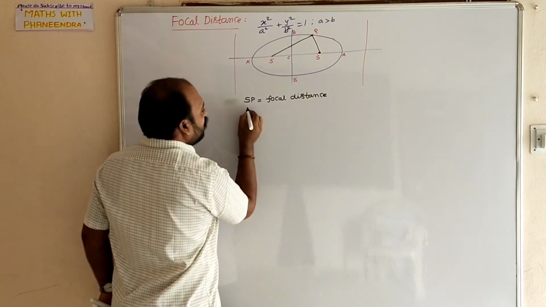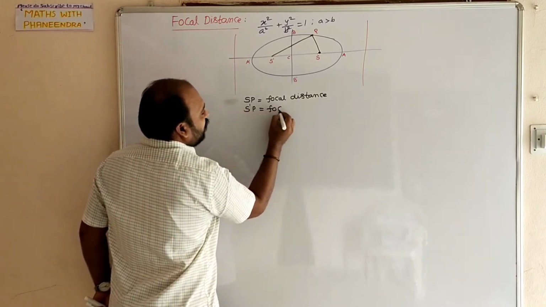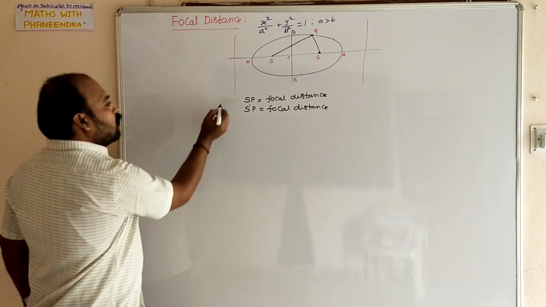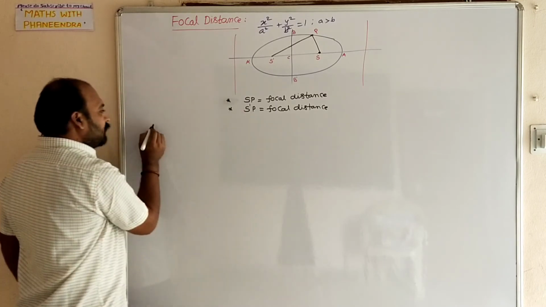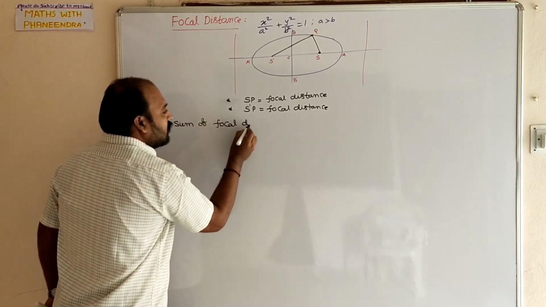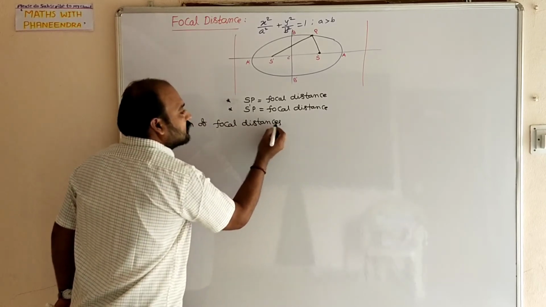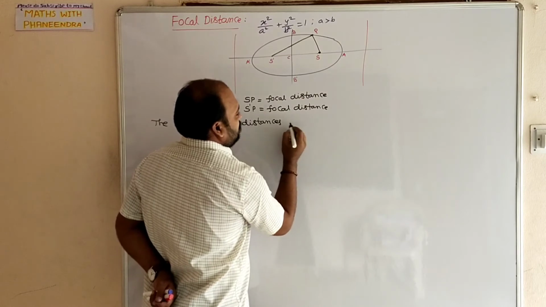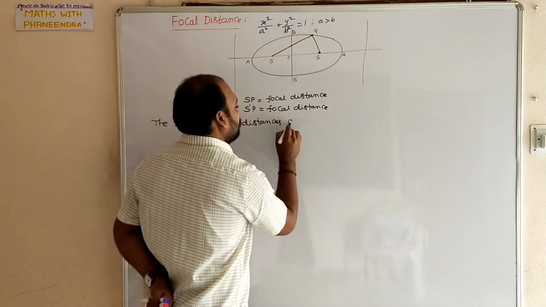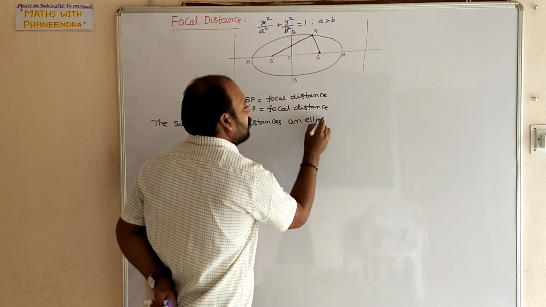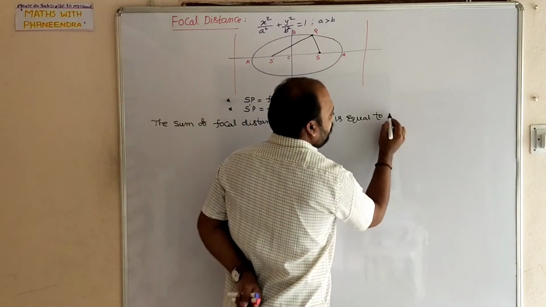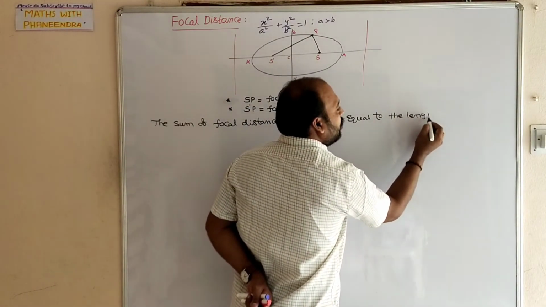The sum of focal distances of an ellipse is equal to the length of the major axis.